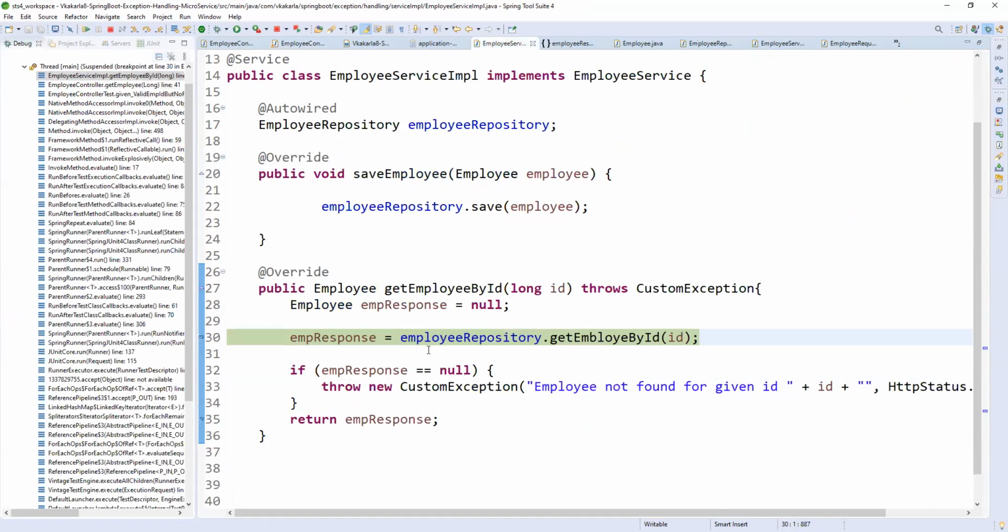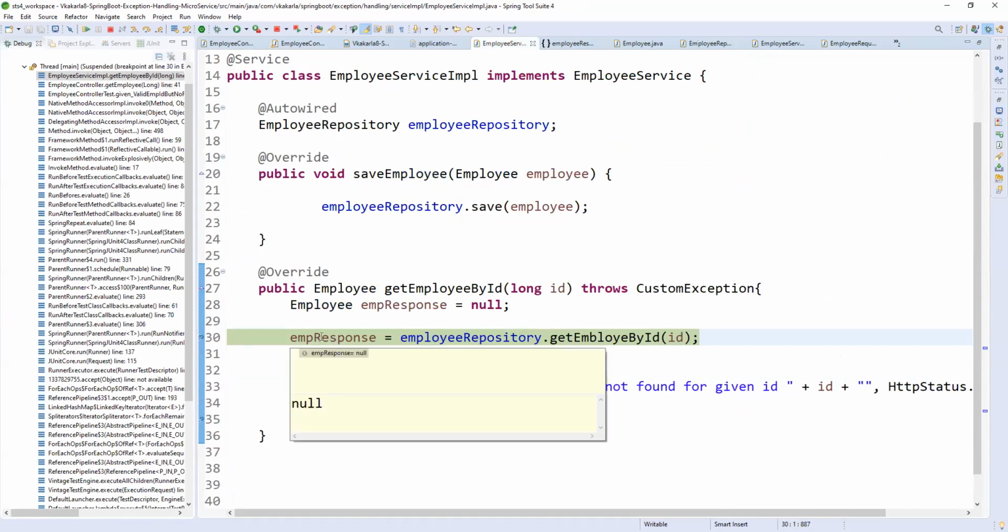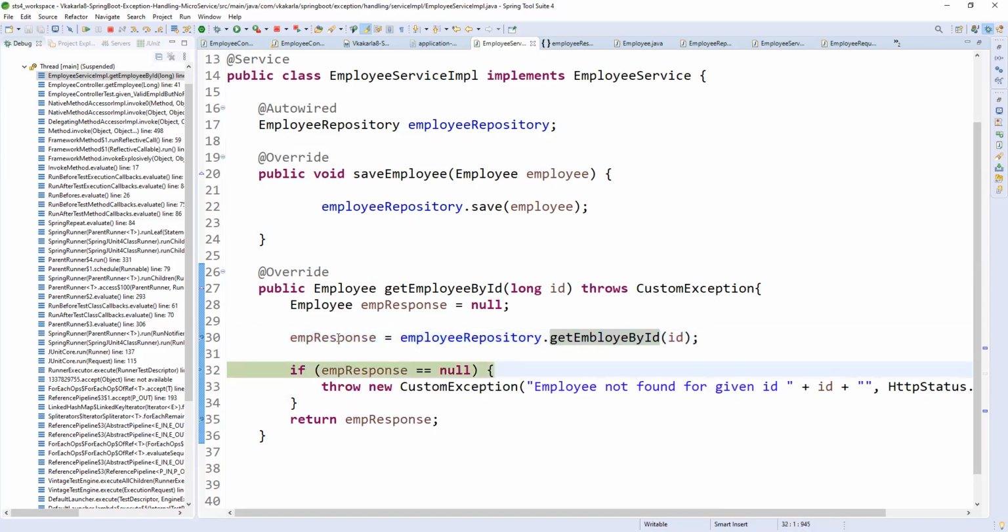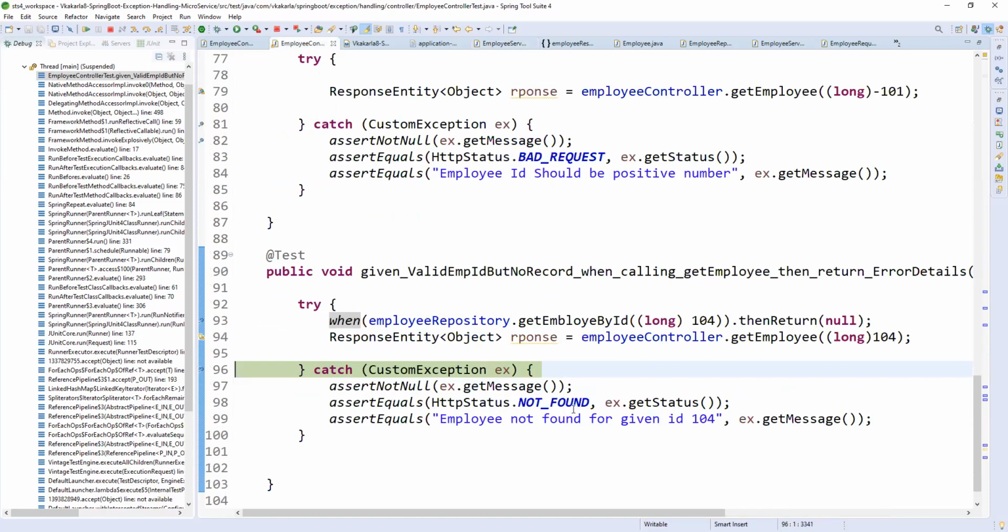Now this one. So it is coming here. Obviously, I defined it there, so it should be null. That is the reason it is returning null. If it is null, we are throwing an exception here. Previously these two lines and this line were covered. Now it is covering this line also for this negative test case. So you need to cover all the lines of your actual development code by writing JUnits with respect to uncovered code. So like that you need to write.